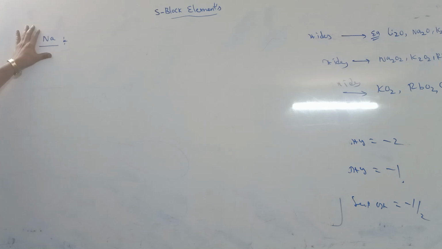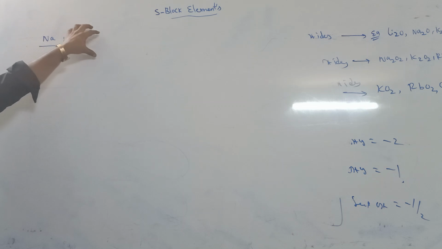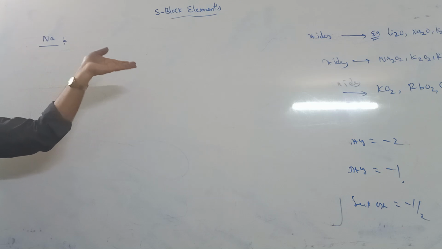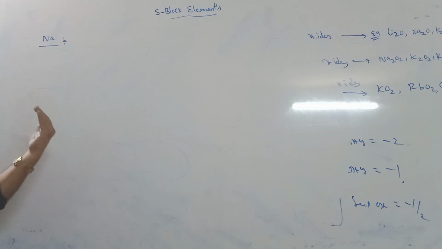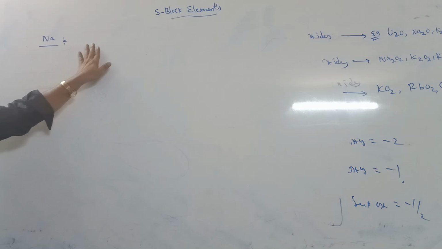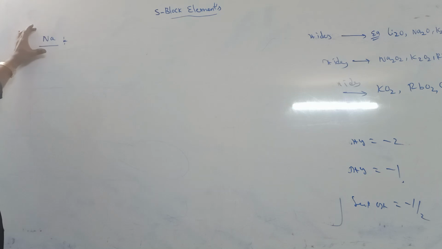Suppose sodium is in the atmosphere, it reacts with air to form oxide, or reacts with water to form hydroxides. So these are highly reactive elements and are stored in kerosene.